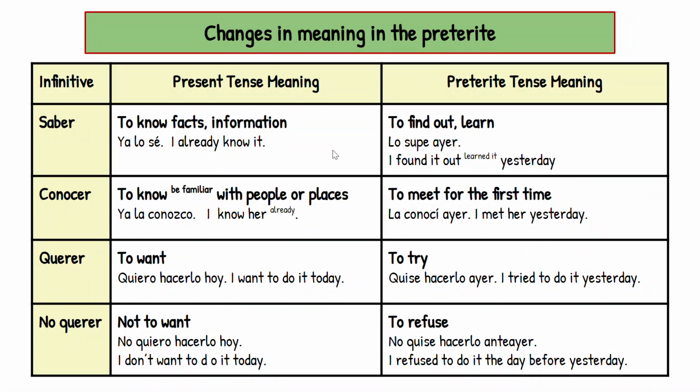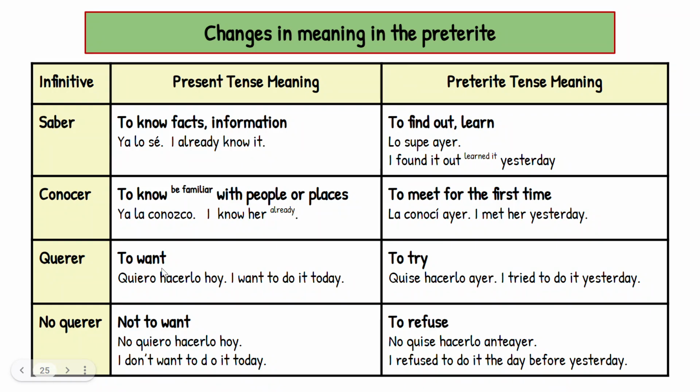Okay, so listen. Saber, you already know this word, it means to know facts or information. That's a straightforward dictionary definition. But when I use saber in the preterite, it changes to mean to find out or to learn. Okay? Conocer means to know or be familiar with people or places. That's my standard dictionary definition. When I use it in the preterite, it means to meet for the first time.